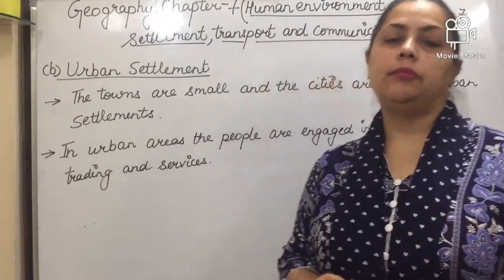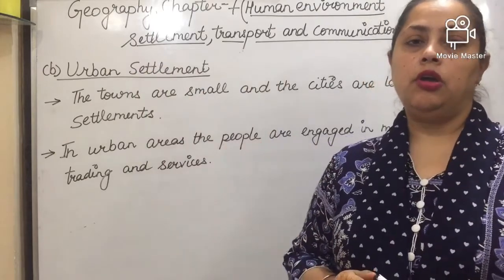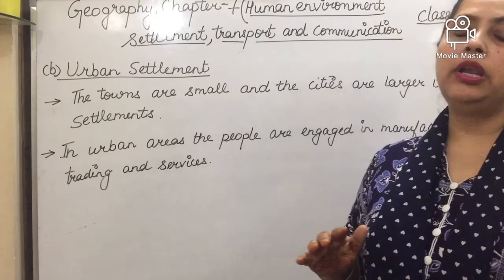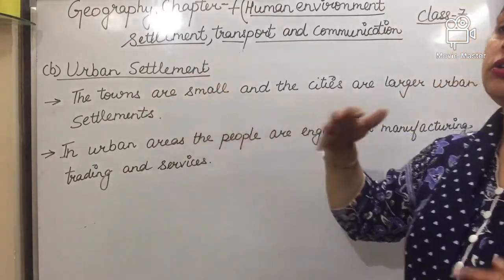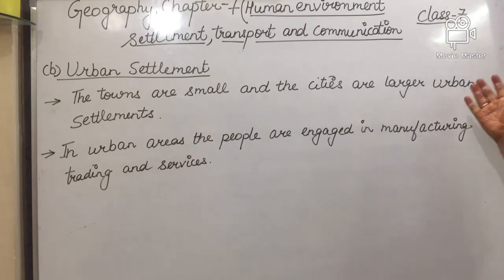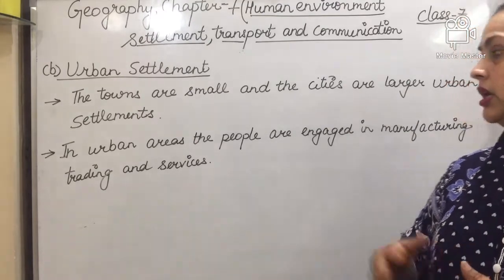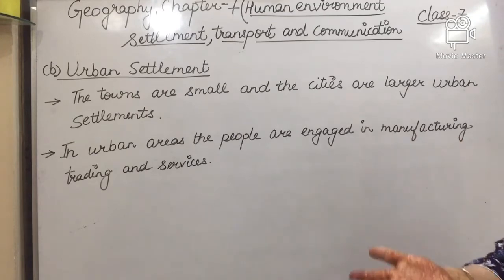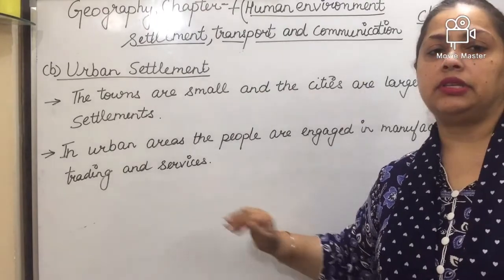Okay, the next type of permanent settlement is the urban settlement. Urban settlement means the houses of the people who are living in towns and cities. Towns are basically small and cities are larger. In urban areas, people are engaged in different activities like manufacturing, trading, and services.